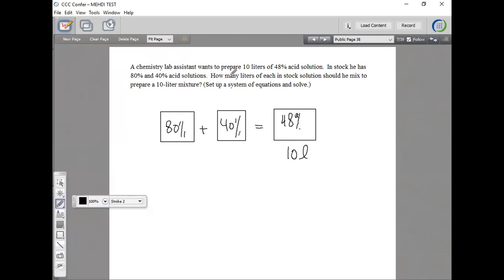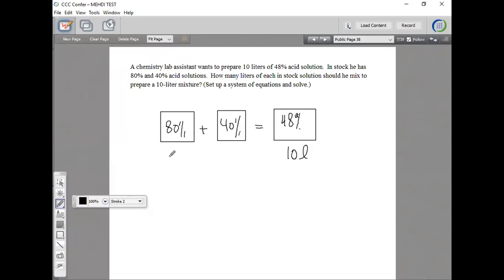So basically, it's the very same thing we're doing. The chemistry lab assistant wants to prepare 10 liters of 48% acid solution. And on hand, we have two solutions. One is 80% strength and the other one is 40% strength. So for all these mixture problems, this would be a very good way to show what we have. Now, what we don't know is how much we're going to use, how much of this bottle we're going to pour in the punch bowl, and how much of this one, okay?